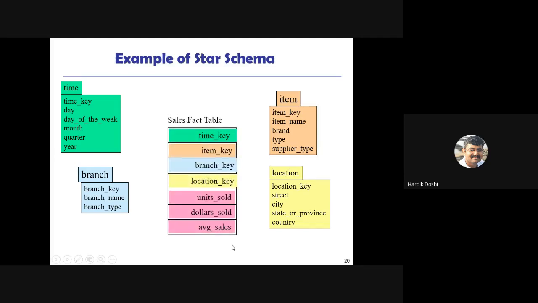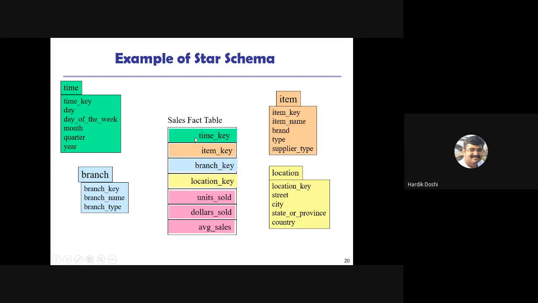See, this is our fact table. The sales fact table records that at this time, for this item, at this branch, at this location, this number of units were sold. Total dollars is this, and this was the average sales.